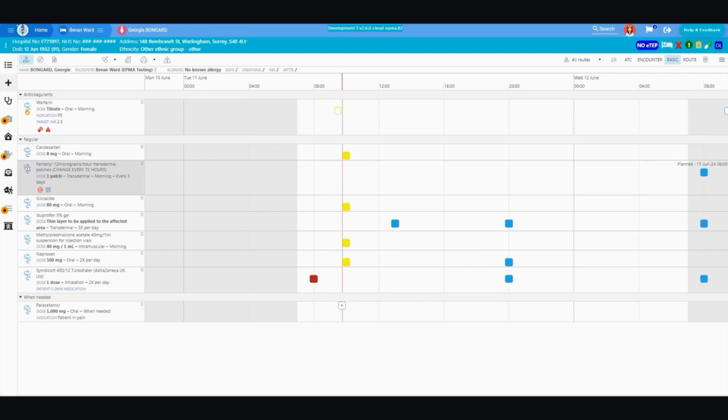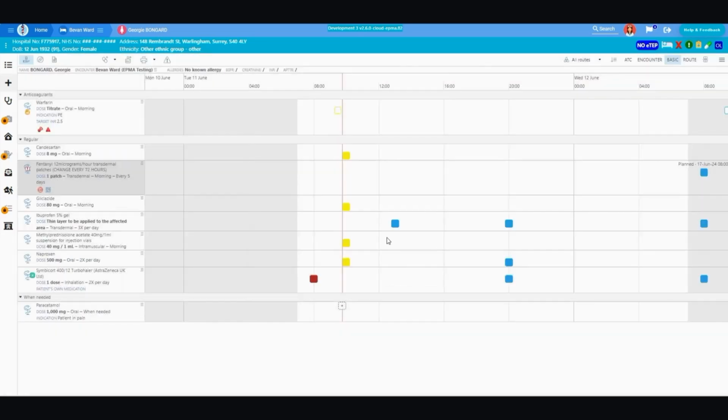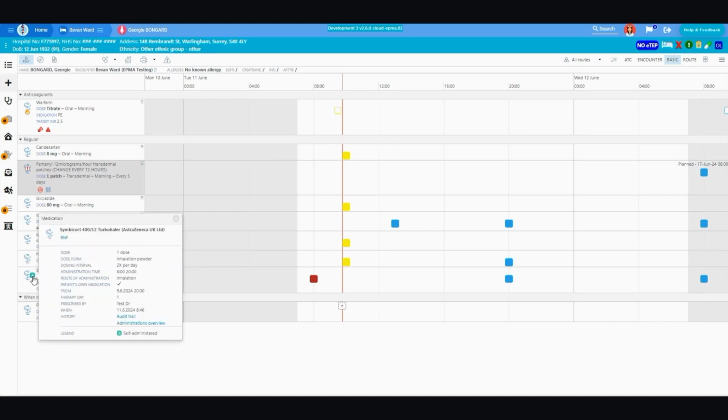You can now enable the self-administration option for a prescription by clicking the prescription card menu. You'll need to confirm this on a pop-up and an icon will be displayed on the prescription card. Please note, self-administration will no longer be available for complex prescriptions. You can also disable self-administration by entering the prescription card.